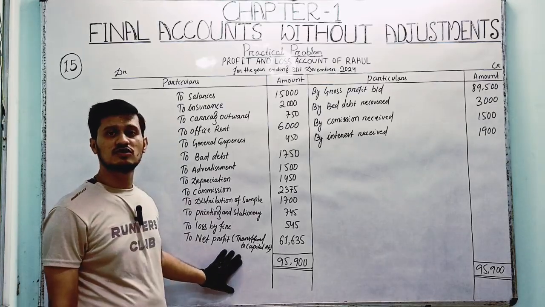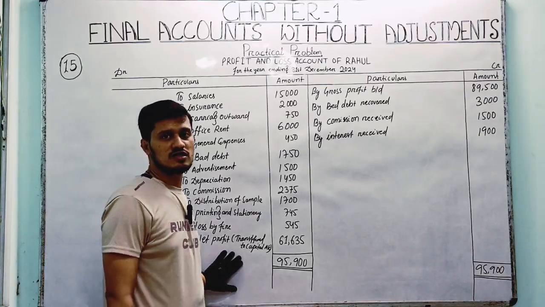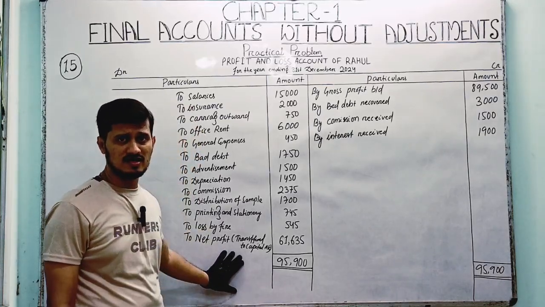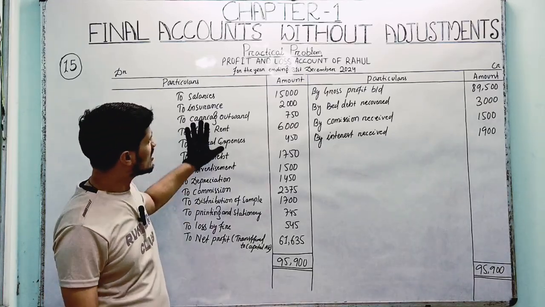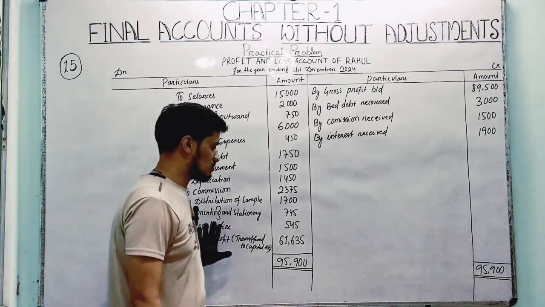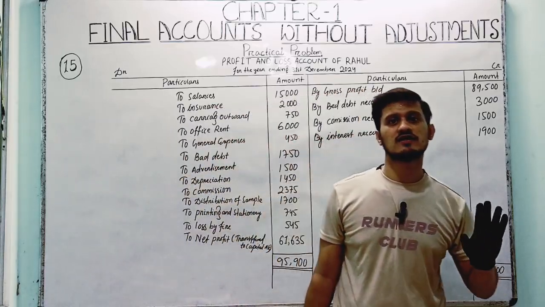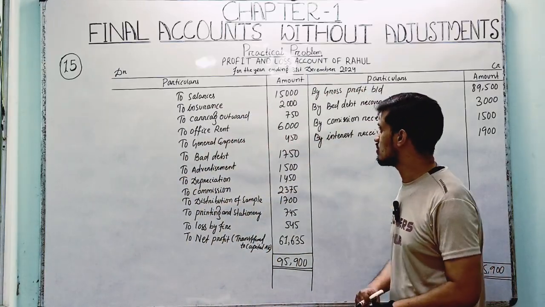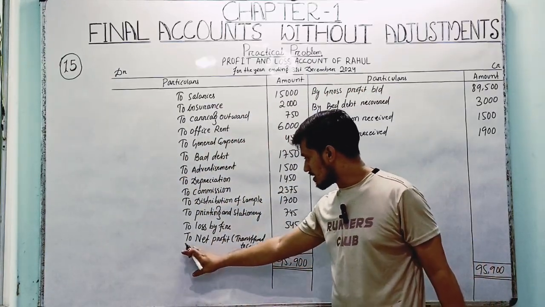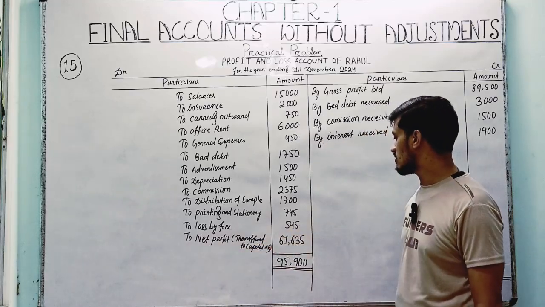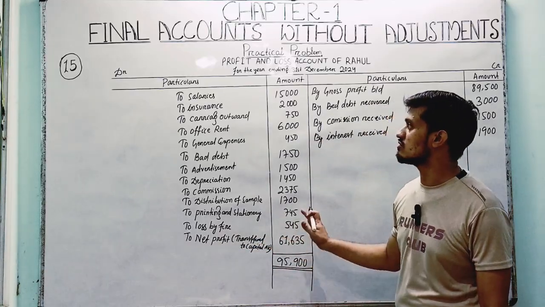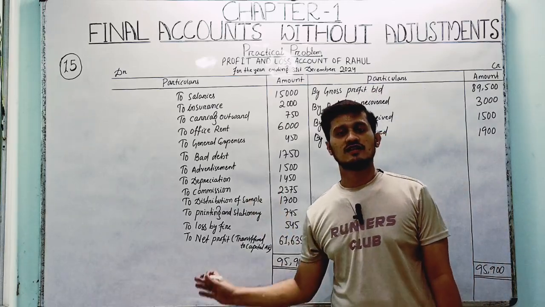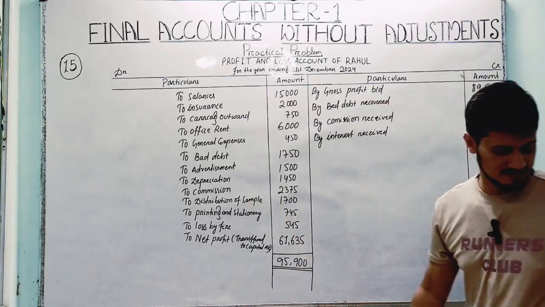It will be transferred to the capital account. If the question asks to prepare the balance sheet, then it will be transferred to the capital account, right? Only here in this question, the question is asking for preparing the profit and loss account. So that's why we prepared it, and finally we get the net profit, that is 61,635, right? So this is the solution of question number 15. Take a screenshot, right?